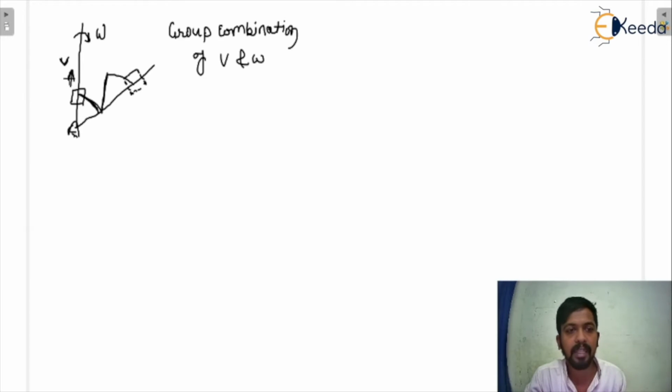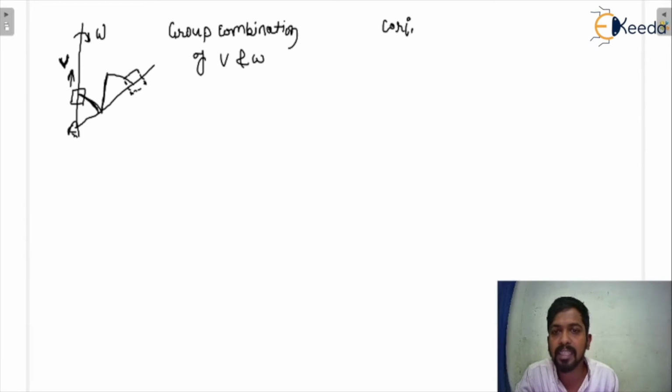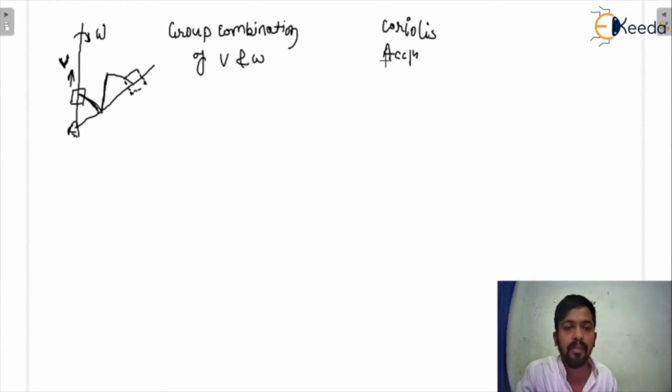Here, v is the linear velocity of the slider. What could be the formula for the Coriolis acceleration? We have seen the concept of Coriolis acceleration and how it is generated. Now we will see the formula, because a number of numerical questions are asked on Coriolis acceleration. But you must also know the direction. We will see the direction and the magnitude of the Coriolis acceleration.